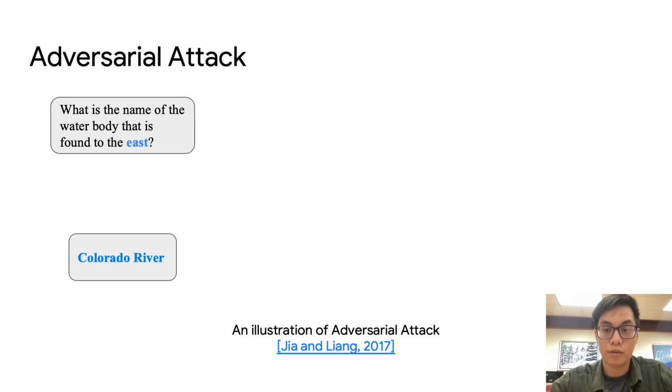Firstly, let me go through our motivation for this research project. In this project, we would explore the robustness of models against adversarial attack. So we employ an automated method to produce attack samples, which would then be used to evaluate the robustness of machine reading comprehension models. The process includes the following steps, starting with the question, what is the name of the water body that is found to the east? And the answer is Colorado River.